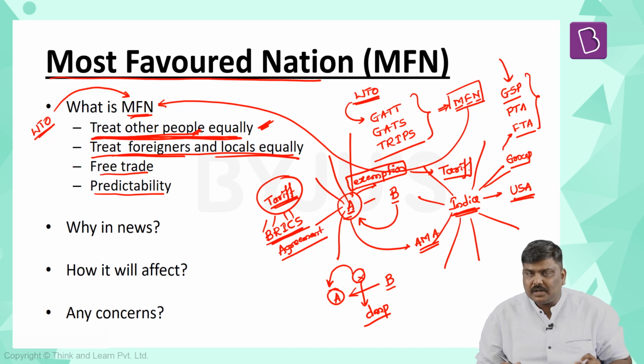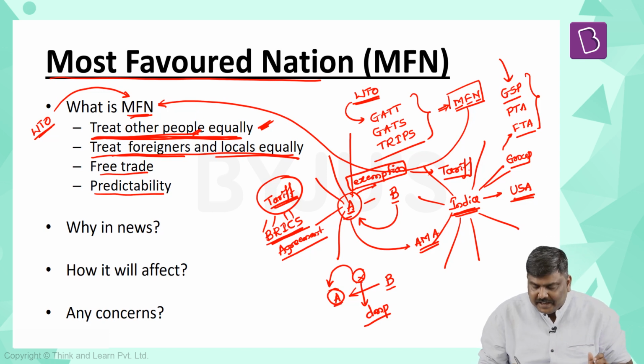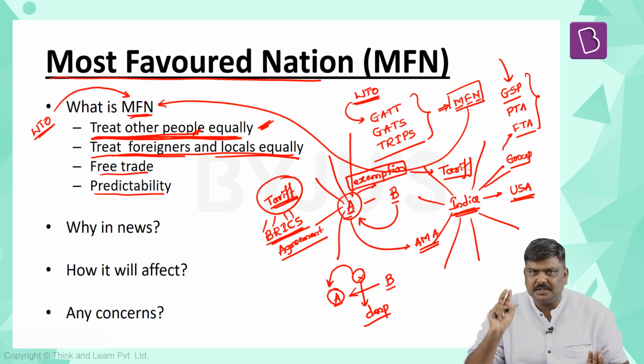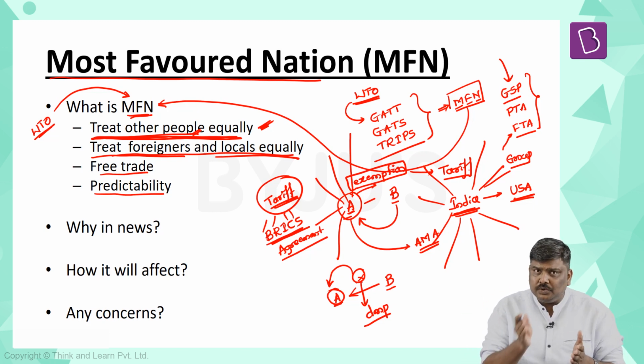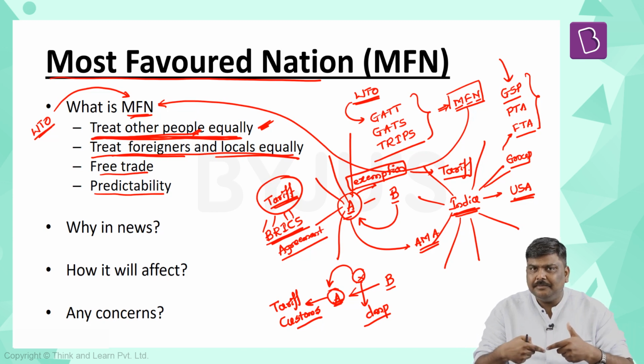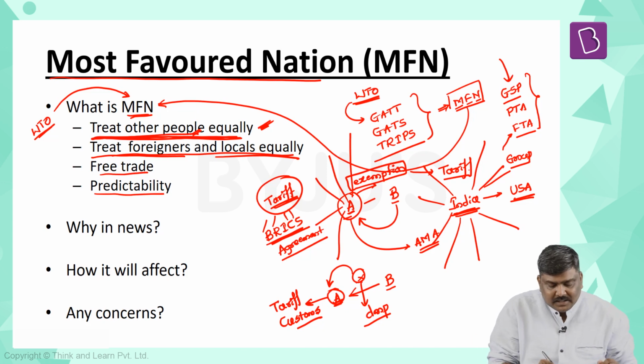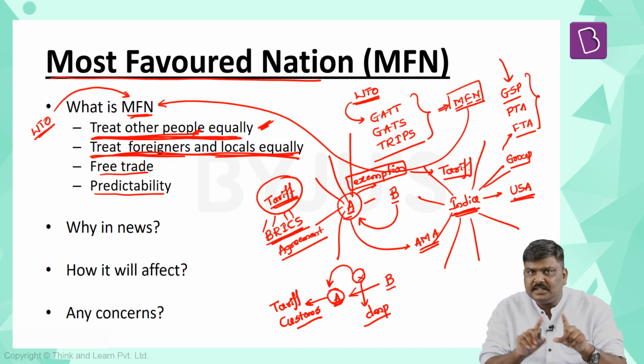When a particular product from country B is exported and lands into the market of country A, it has to be treated on par with the domestically manufactured products. But before it enters into the market of A, can the government of A impose certain tariffs such as customs? Definitely yes. But once it enters into the territory and lands in the market of country A, it has to be treated on par with the domestically manufactured products. That is the concept of treating foreigners and locals equally.